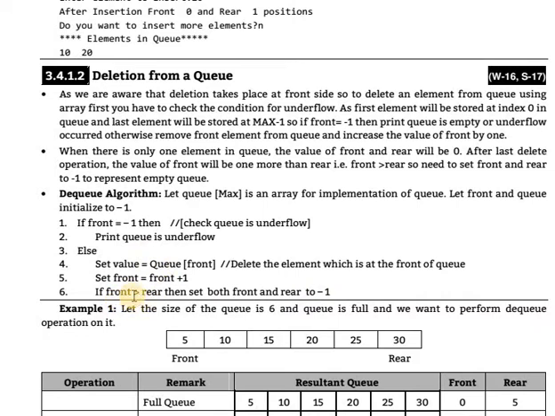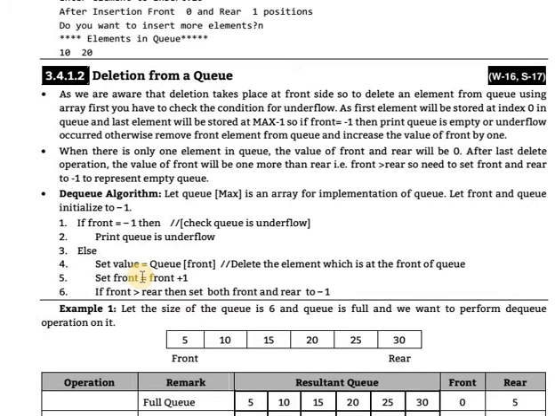This condition will be possible when, for example, the queue has 4 elements. The first element is indicated by front and the fourth element is indicated by rear. When elements are removed one by one, from the first location to the fourth location, at the last location all elements are removed.